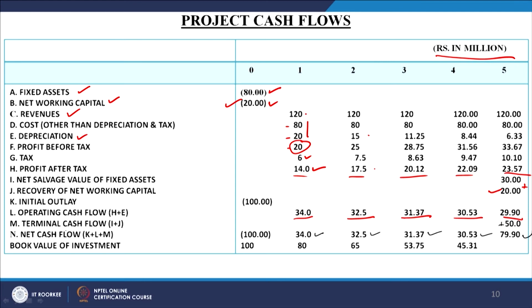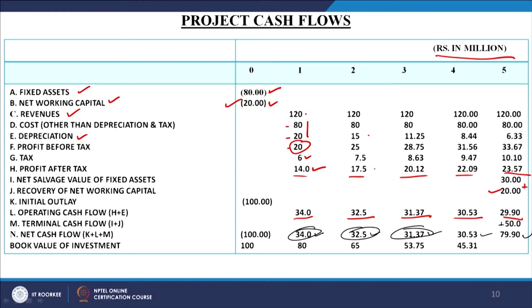So, when you calculate this net cash flow, it has two components. First component is the operating cash flow. If you calculate the operating cash flow, it will come out here as 29.90, but when you add the terminal cash flows also, this becomes the net cash flow, and net cash flow has become 79.90. So, 29.90 is the operating cash flow plus 50 you are adding up here. So, the sum total, which you can call the net cash flow, at the end of the 5th year is 79.90, right.